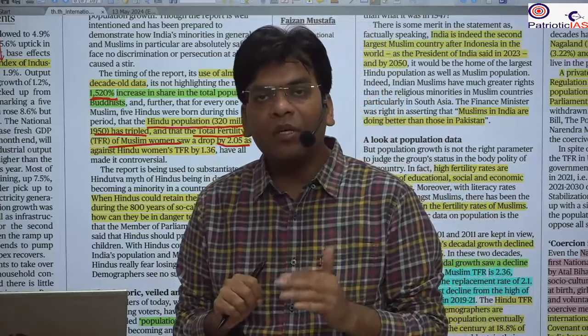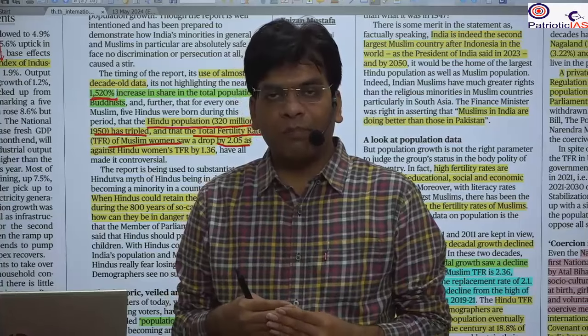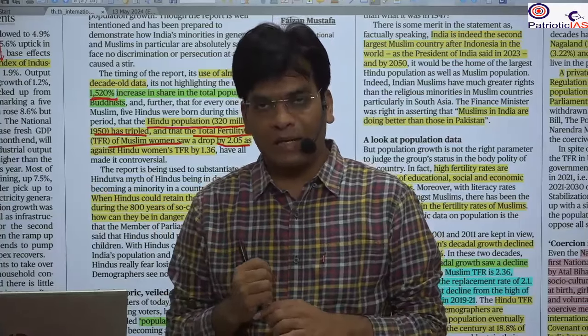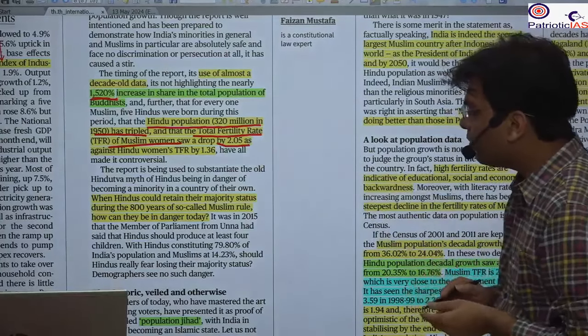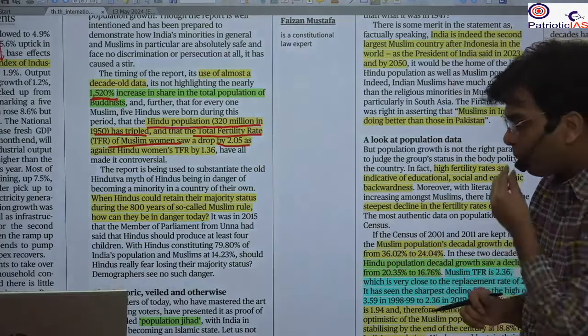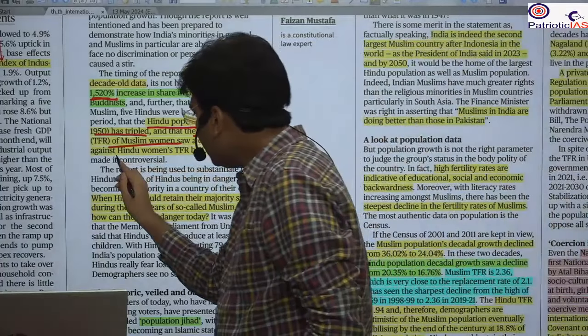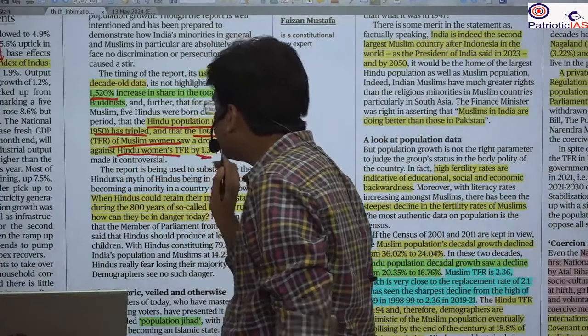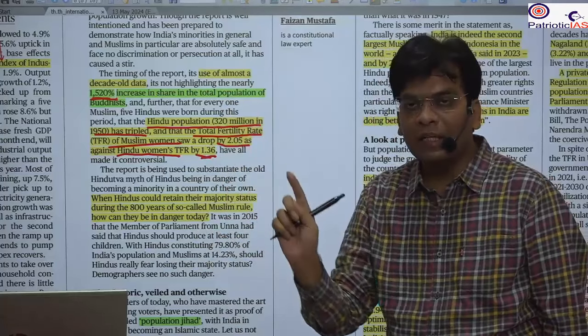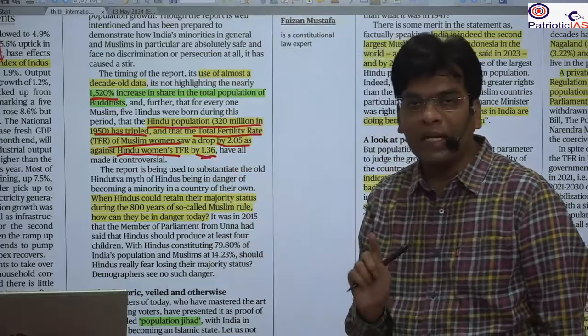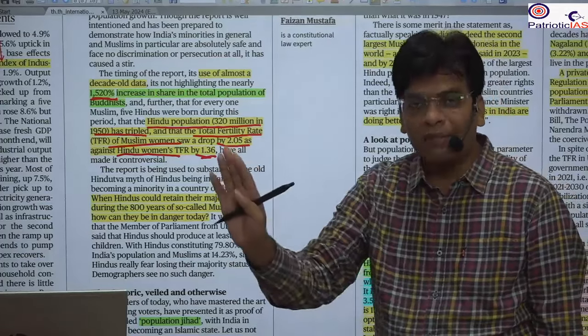Fertility rate means the ability to produce a number of children in the fertile life. Here the drop in fertility rate has been 2. The drop in the Hindu women's fertility rate has been 1.36. It means if it was 3, the decrease has been to 1.7.